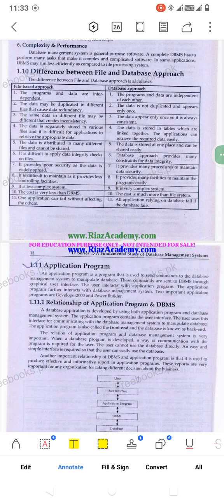And next we have the difference between the file and database approach. You can read it by yourself.